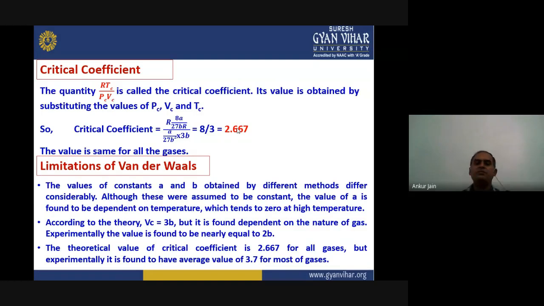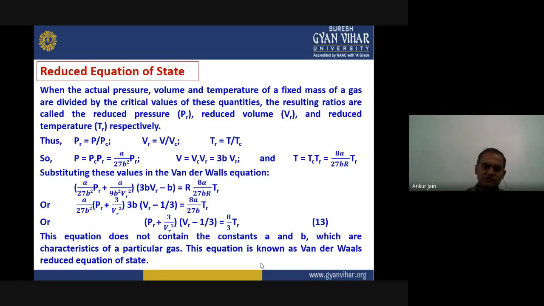But when we perform our experiments, the value is found to vary for different gases, and the average value was also largely different from this value. The average value was found to be 3.7 for most of the gases. So this is again a contradiction of what van der Waals theory is saying. These are some of the limitations of the van der Waals equation.